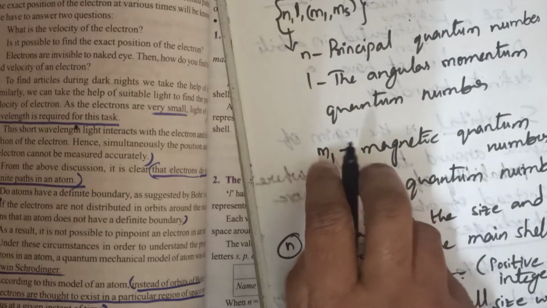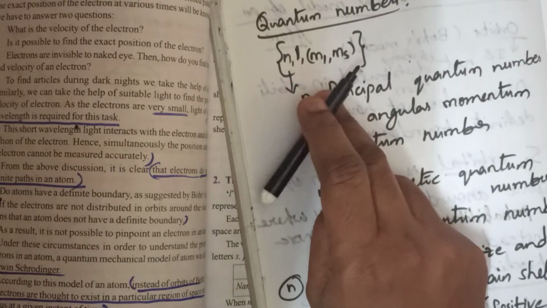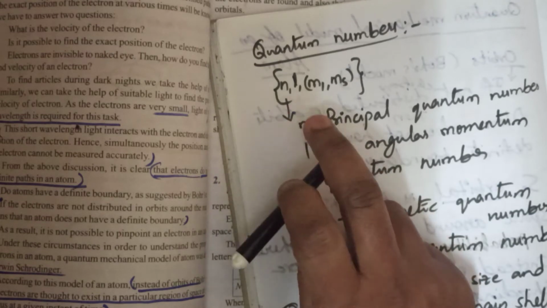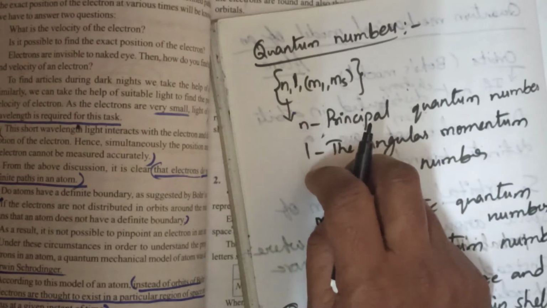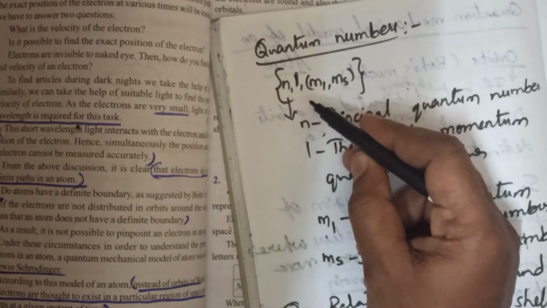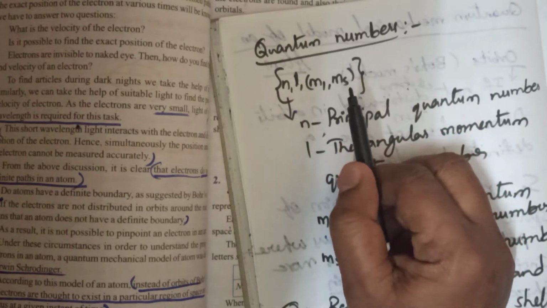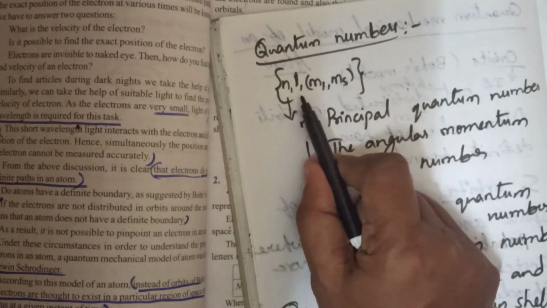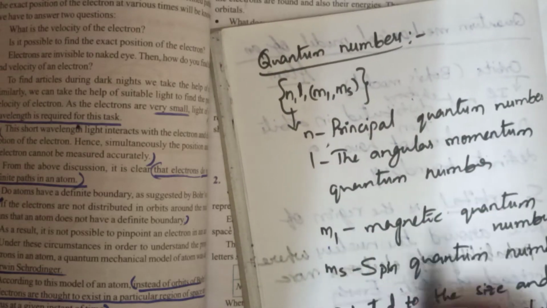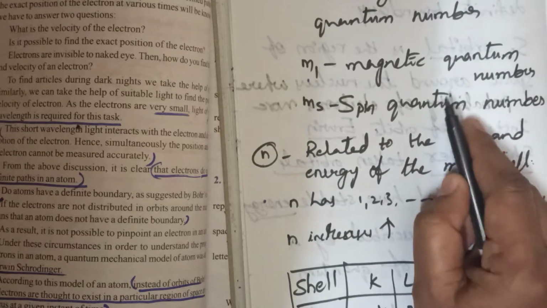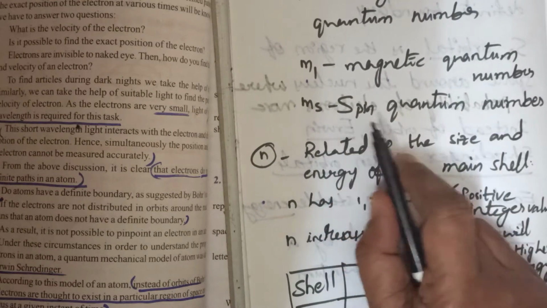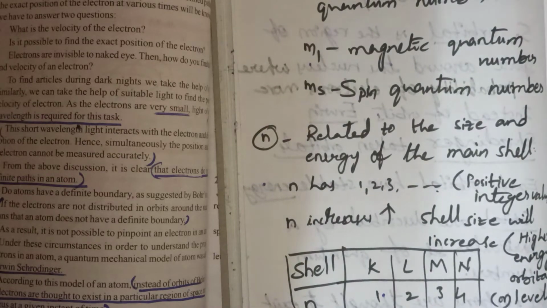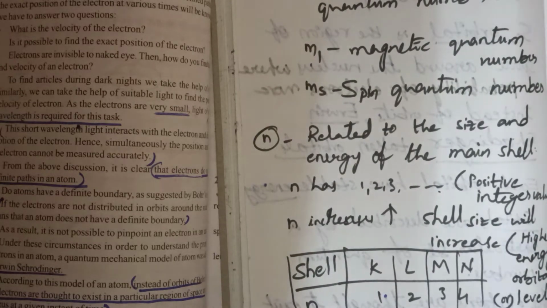Here, the sets of quantum numbers we need to understand are N, L, M. N is the principal quantum number, L is the angular momentum quantum number, M is the magnetic quantum number, and MS is the spin quantum number. For each one we will have a clear explanation.